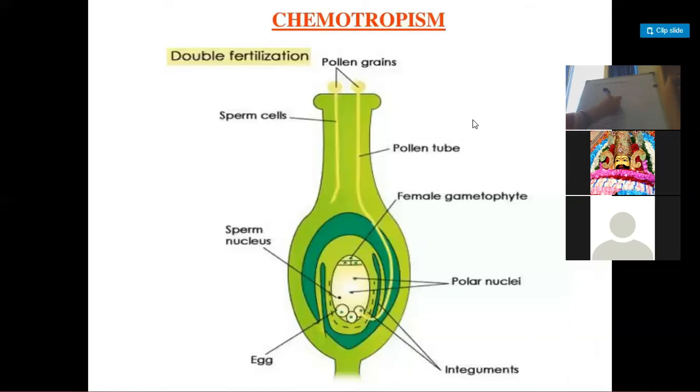Unequal growth, meaning from outside there is more growth, and from inside there is less growth, right? How does it happen? The tip of the stem, I have told you, starts producing the chemical which is known as auxin.